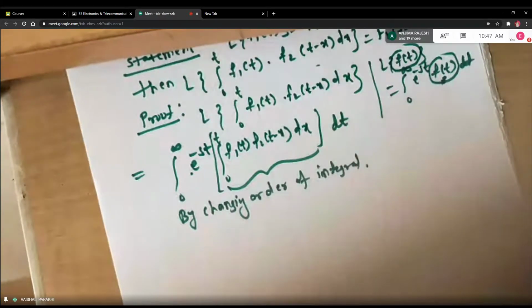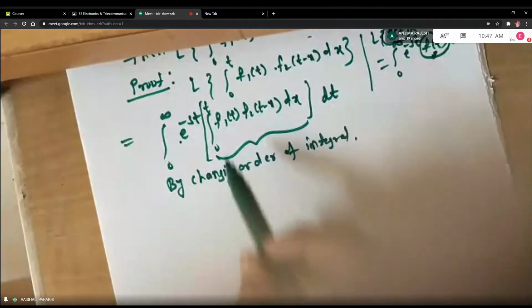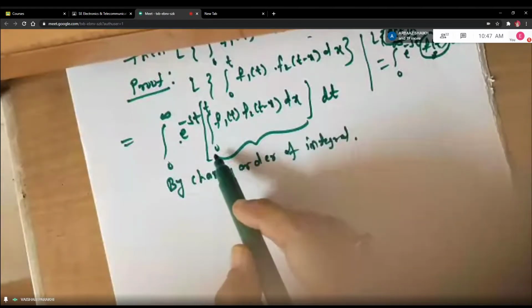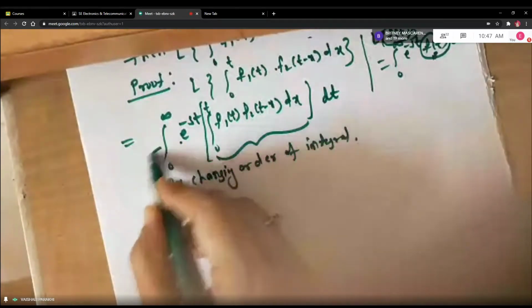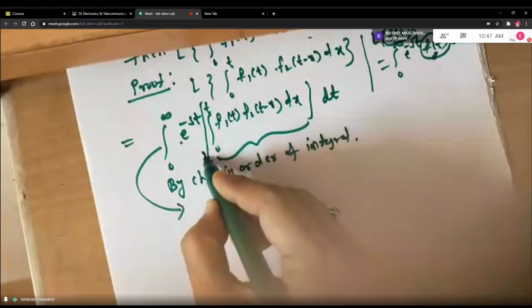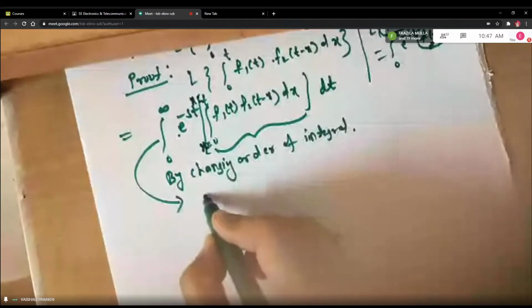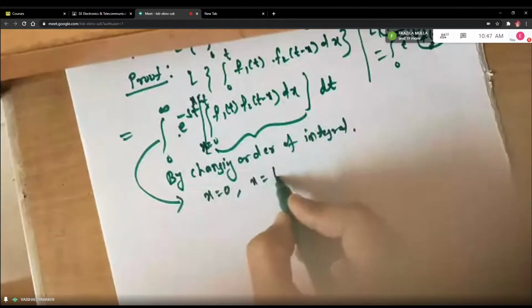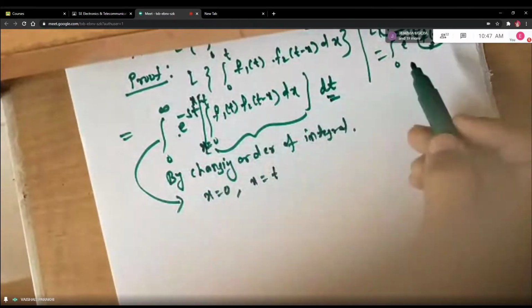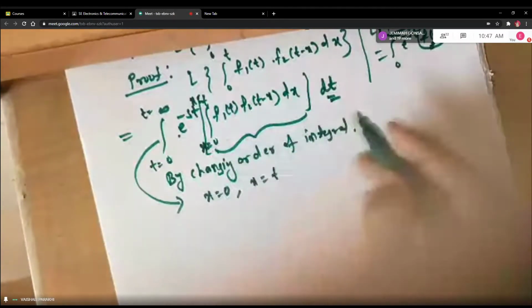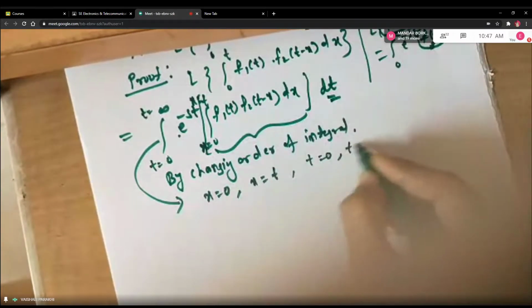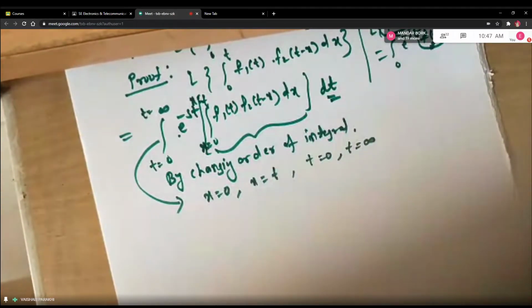Okay, by changing order of integral, now see what I'm doing. The innermost limits are for x, right? So I write the equations like this. x equal to 0 and x equal to t. These are the limits for x. And outermost limits are for t, because the outermost integral is with respect to t. So t is equal to 0 and t is equal to infinity. Whenever you are solving double integration, first you write 4 equations according to the 4 limits.